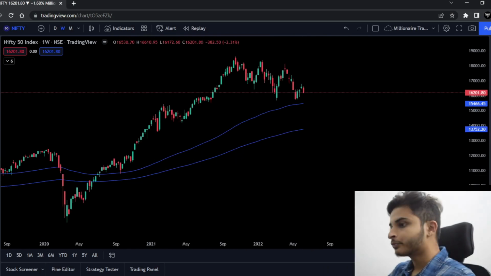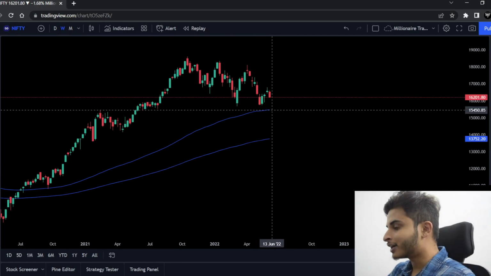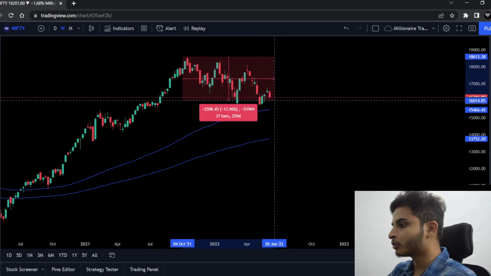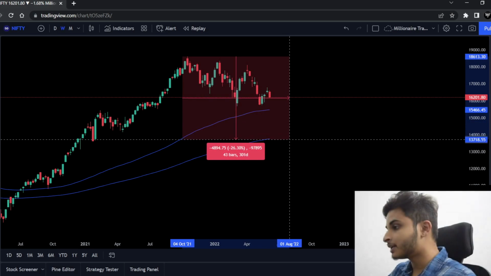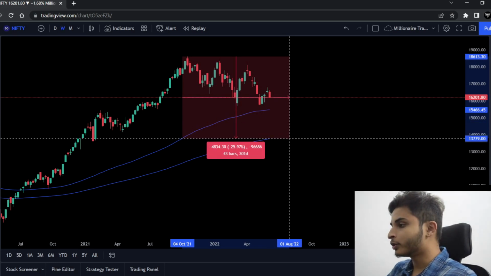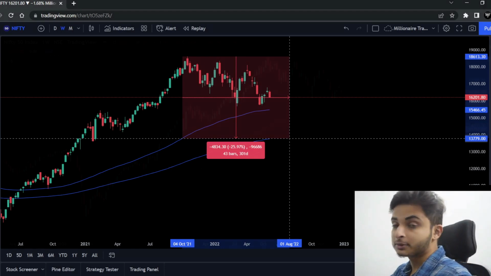So as of now Nifty might come to the 100 moving average, and if that happens, you can see the market will be down by around 16-17%, right? And if the market does not sustain that level, then the worst that can happen is Nifty might come to the 200 moving average in the coming months or even in the next year, right? And when that happens, Nifty will be down by 26%.